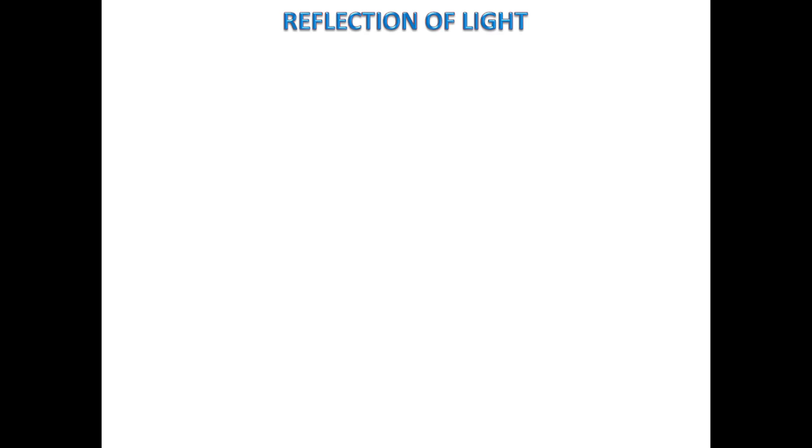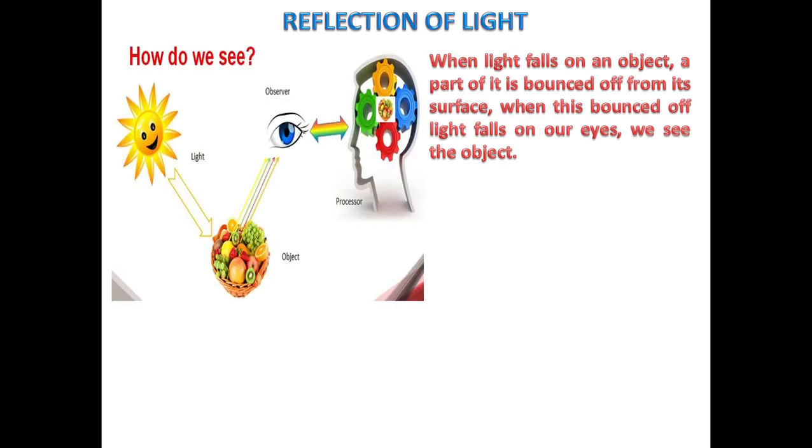Now after looking at this picture, you will be able to know how you can see the objects. Here you can see the object, that is a fruit basket. Now when light falls on an object, a part of it is bounced off from the surface. When this bounced off light falls on our eyes, we see the object.